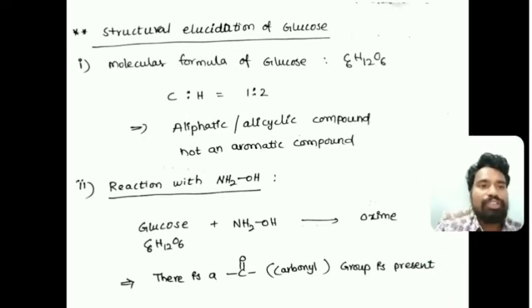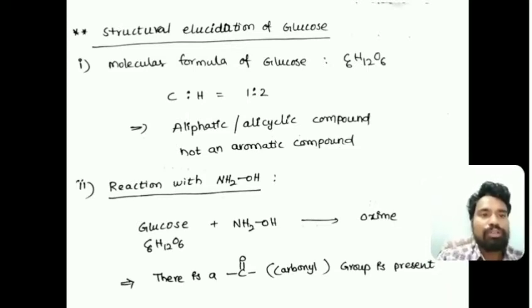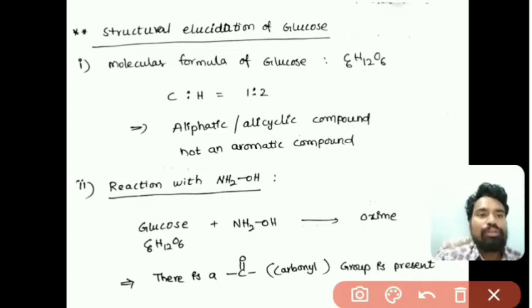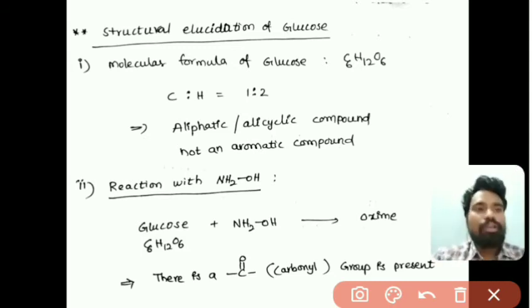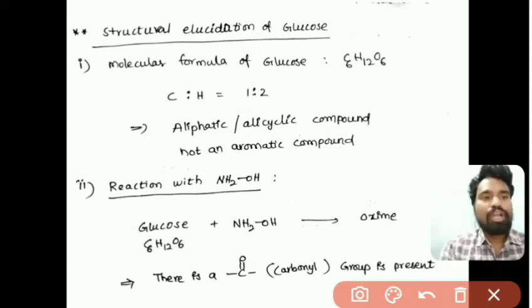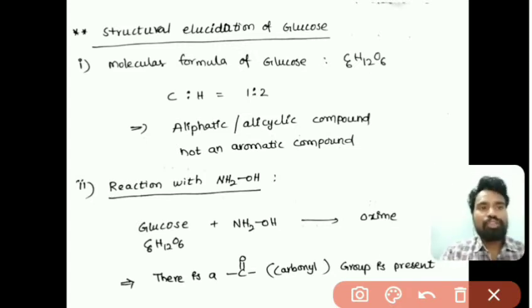Structural elucidation of glucose. As we have discussed, polyhydroxy aldehydes or ketones are called carbohydrates. So how the hydroxy groups are arranged in the glucose molecule, and what kind of functional group, whether aldehyde or ketone, is present in glucose, we will be determining now.